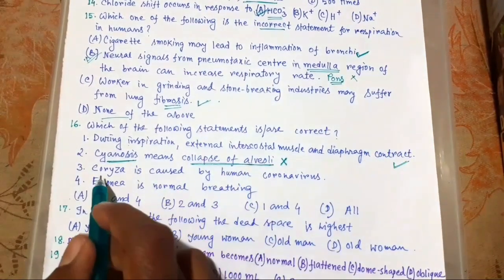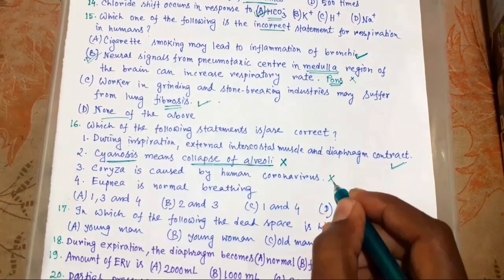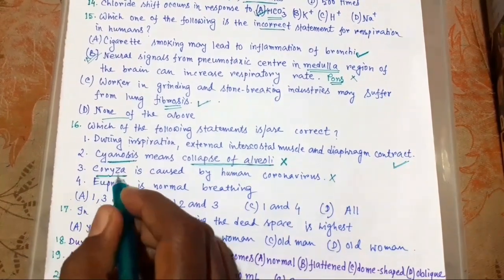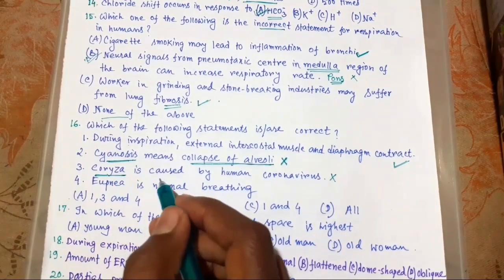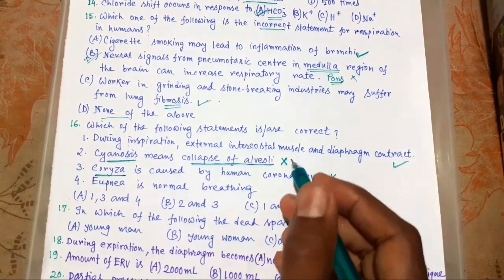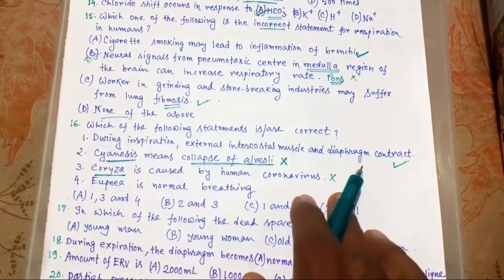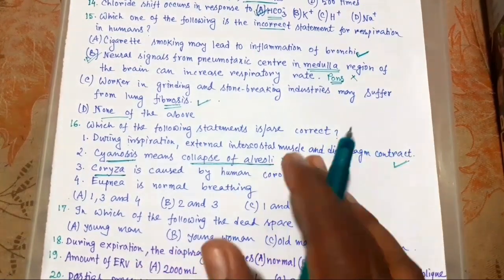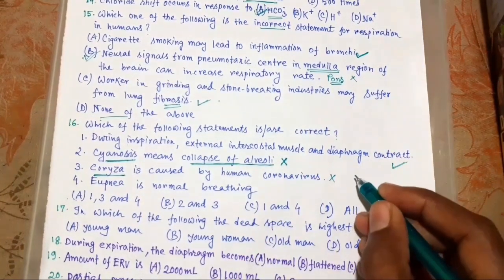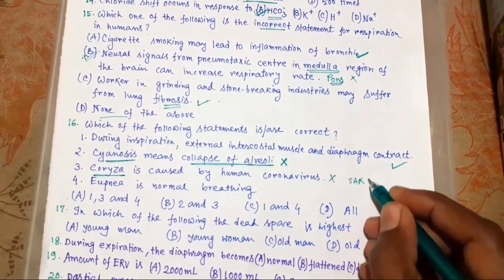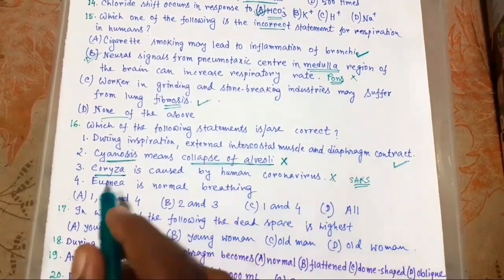Okay. Coryza is caused by human coronavirus. This is totally wrong. Coryza, that means common cold. So coryza or common cold is caused by rhinovirus. And we all know about coronavirus. It causes pneumonia, bronchitis, SARS, that is severe acute respiratory syndrome also. Okay. So this is also wrong.